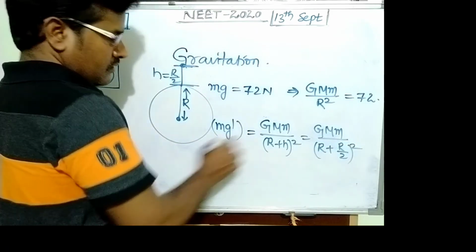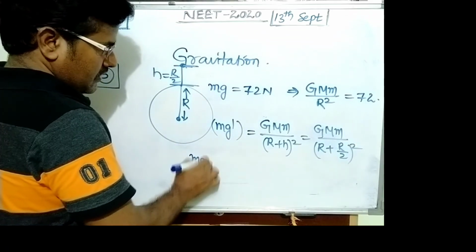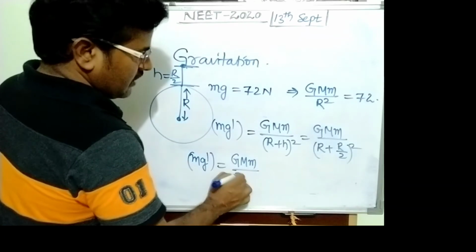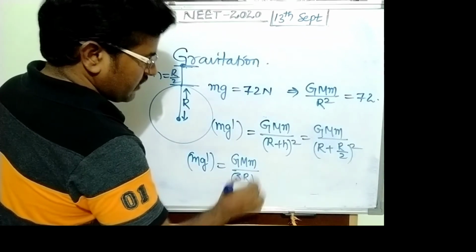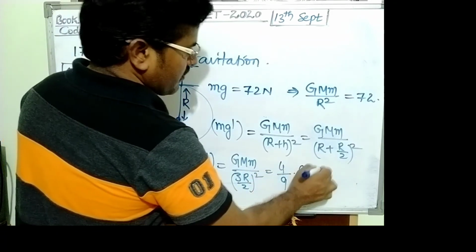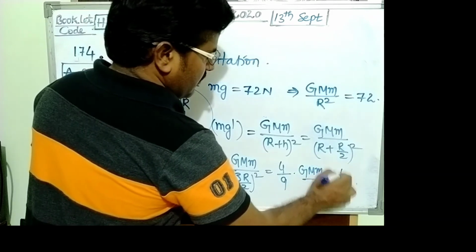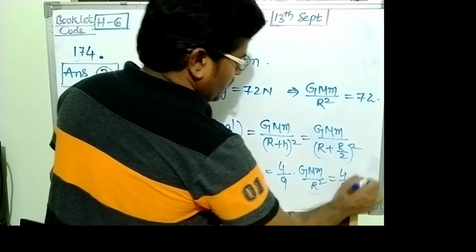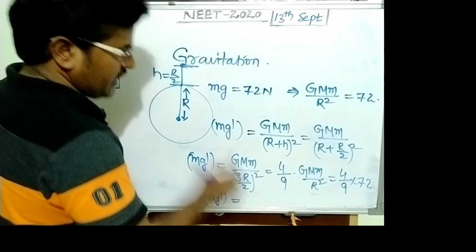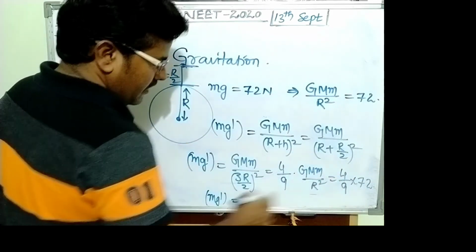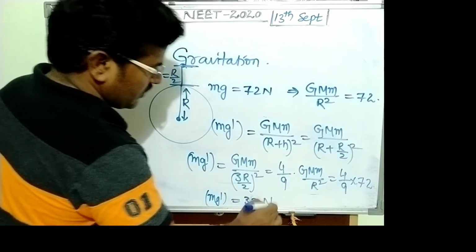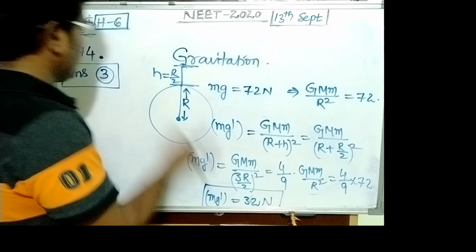This is mg dash, written as GMm upon (3R by 2) whole square. It is 4 upon 9 of G capital M small m upon R square, so its value equals 4 by 9 into 72. So the new weight at height h becomes 32 Newton. Answer becomes 3.